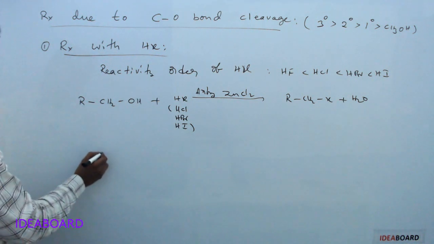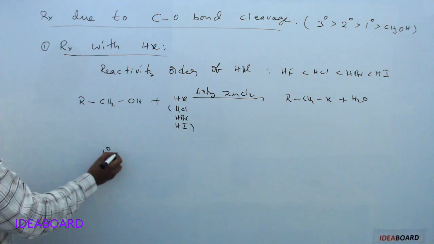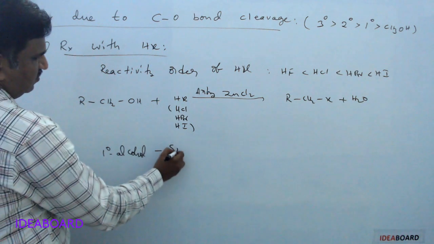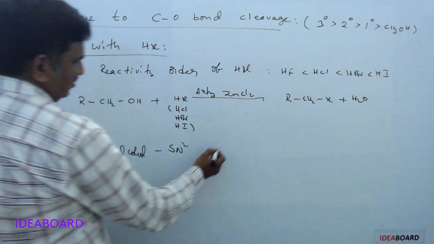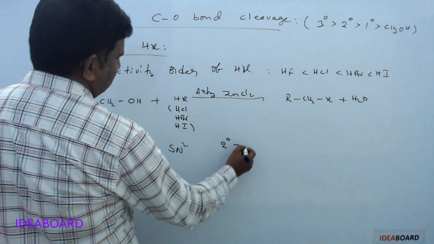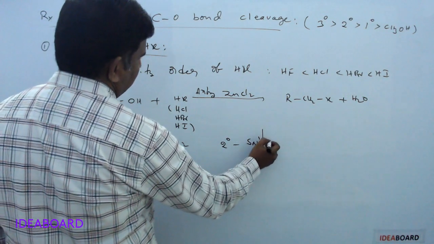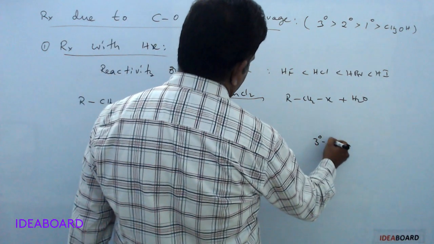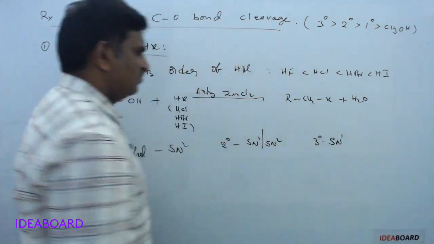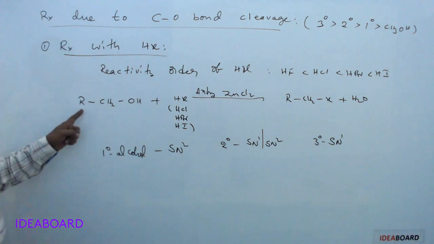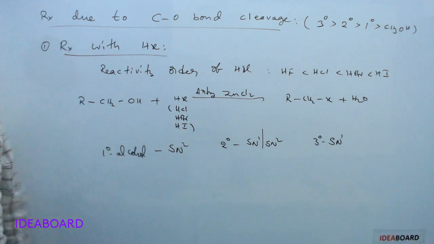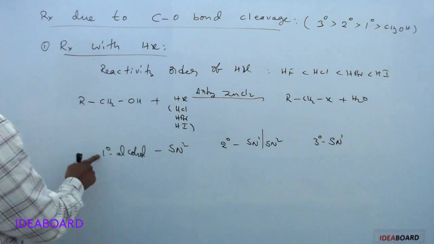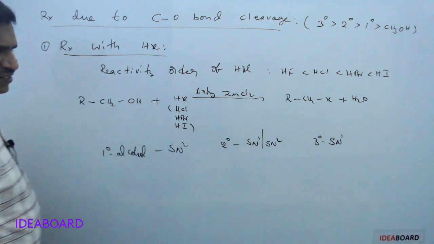Generally, if you are taking a primary alcohol, it undergoes SN2 reactions. If you are using secondary alcohols, they undergo either SN1 or SN2 reactions. If you are using tertiary alcohol, it generally undergoes SN1 reactions. So, based on the alcohol used, the reaction occurs, and the remaining conditions are also required.